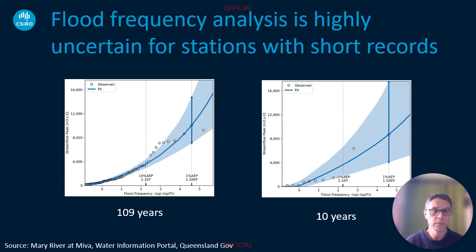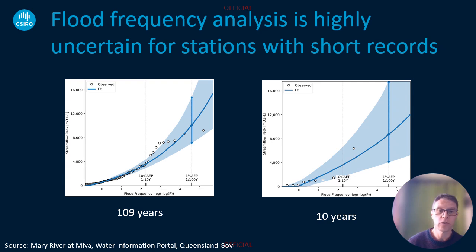The overall fitting process is difficult when streamflow records are short, such as on the plot on the right here, where there's only 10 years of data. In comparison, if I use 110 years on the left, you can see that the uncertainty in the 1 in 100 years flood is much smaller. So we need a process to reduce the uncertainty when there's short streamflow records.